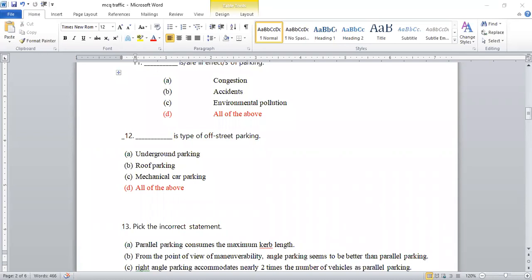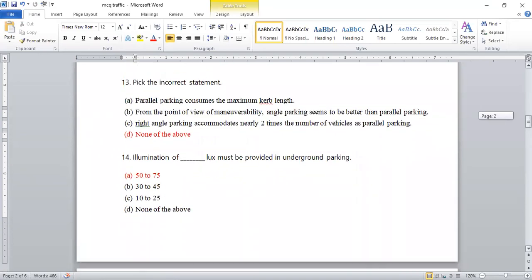Next one is pick up the incorrect statement. We'll see here. The parallel parking consumes the maximum curb length. From the point of view of maneuverability, angle parking seems to be better than parallel parking. Right angle parking accommodates nearly 2 times the number of vehicles as parallel parking. None of the above. So the incorrect statement is none of the above. Okay, all statements are correct.